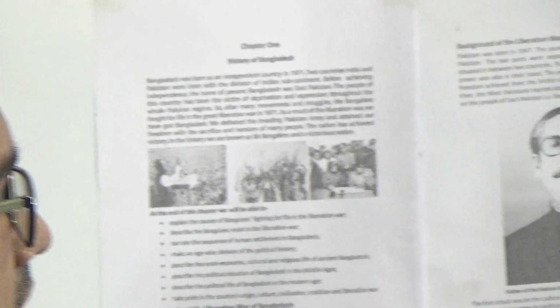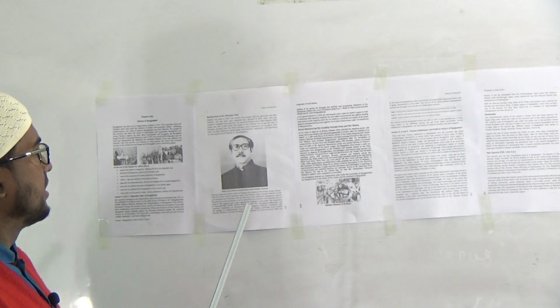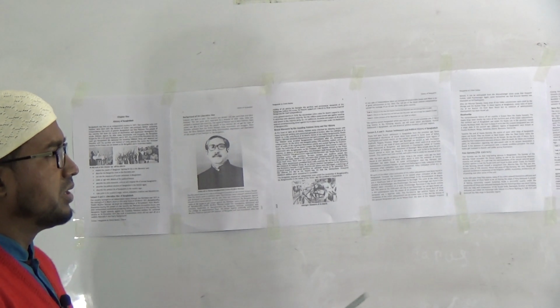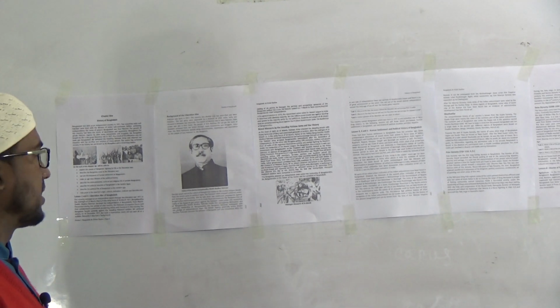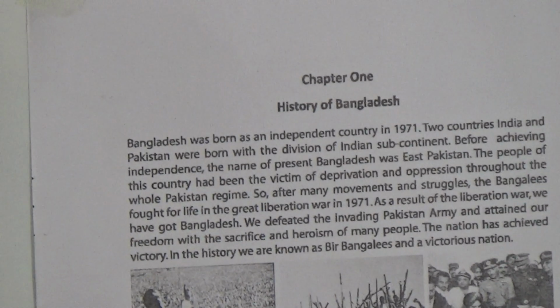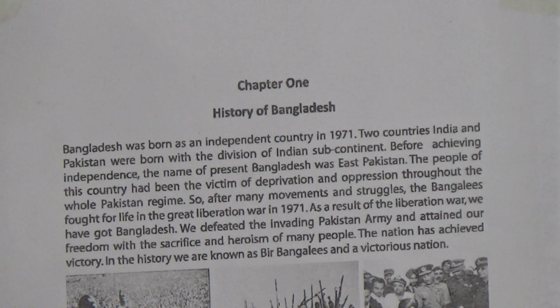After reading this, your duty is to make 5 MCQs. So look here, first the title is History of Bangladesh. That means page numbers 1, 2 and 3 discuss the history of Bangladesh.